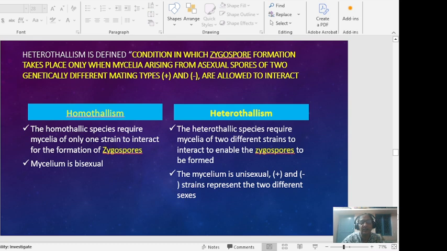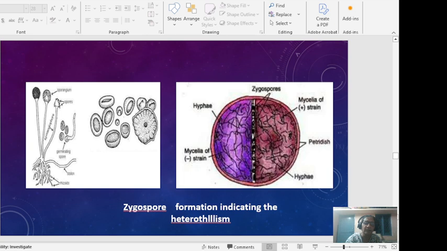So there is a difference between homothallism and heterothallism. Homothallic species require mycelia of only one strain to interact for formation of the zygospore. The mycelium here is bisexual, while heterothallic species require two different strains to interact to enable the zygospores to be formed. This mycelium is unisexual. Plus and minus strains represent the two different sexes. So this is the zygospore formation indicating heterothallism, with plus and minus strains coming together.